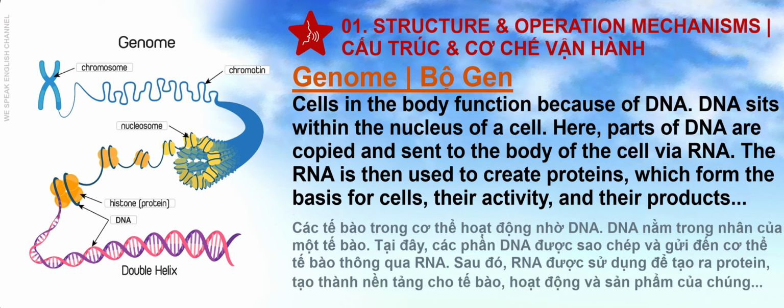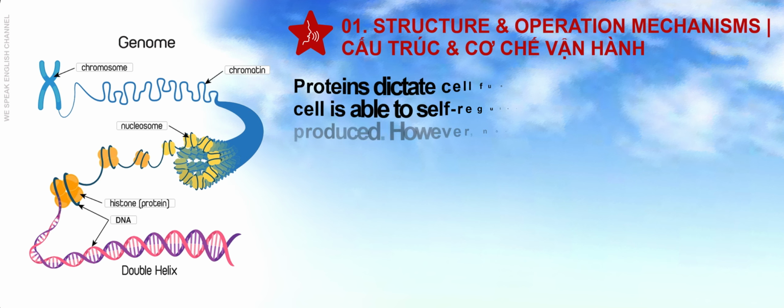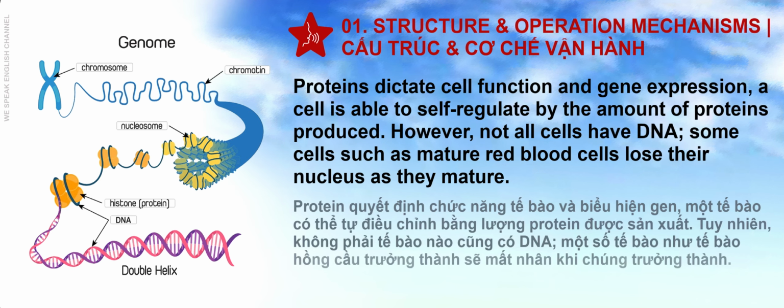Genome. Cells in the body function because of DNA. DNA sits within the nucleus of a cell. Here, parts of DNA are copied and sent to the body of the cell via RNA. The RNA is then used to create proteins, which form the basis for cells, their activity, and their products. Proteins dictate cell function and gene expression. A cell is able to self-regulate by the amount of proteins produced. However, not all cells have DNA. Some cells such as mature red blood cells lose their nucleus as they mature.